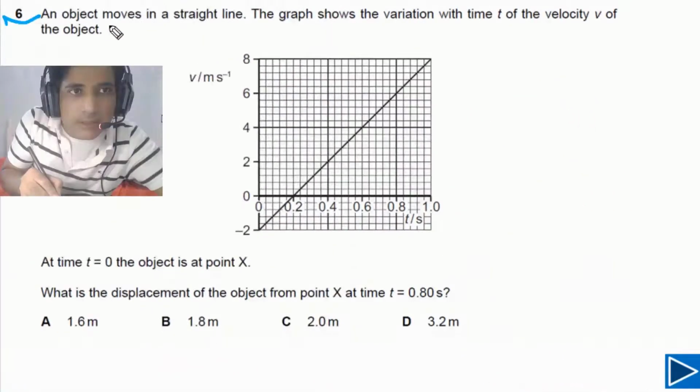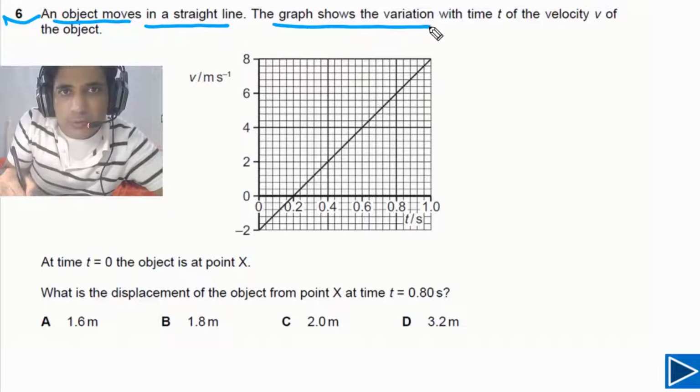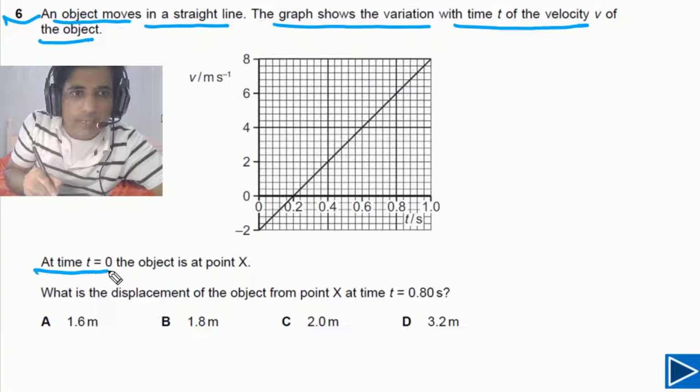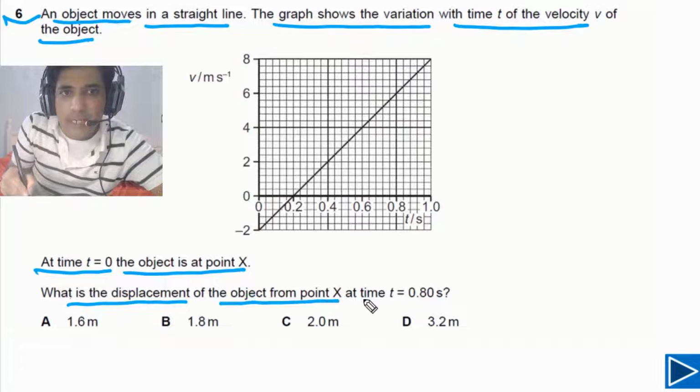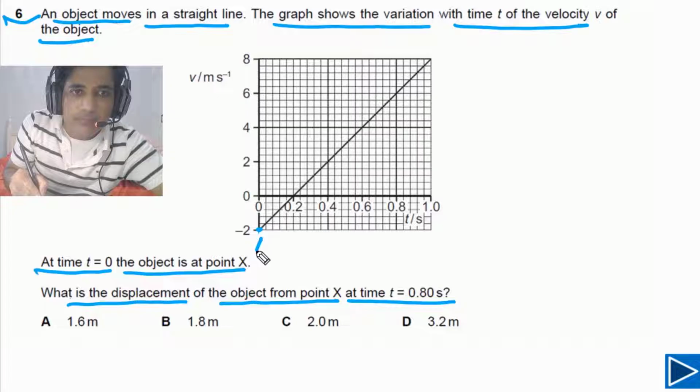For question number 6, it is given to us an object moves in a straight line. The graph shows the variation with time t of the velocity v of the object. At time t is equal to 0, the object is at point x. What is the displacement of the object from point x at time t is equal to 0.80 seconds? Let's say this point is x, this point is y, and let's say this point is z.